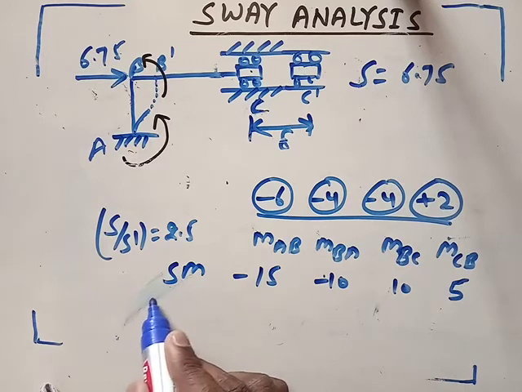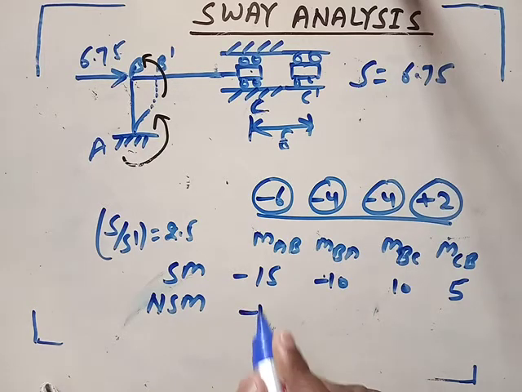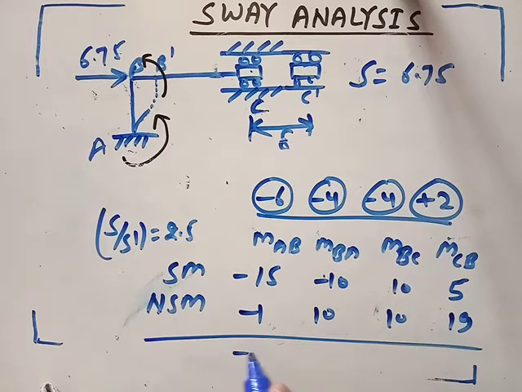And what was the value of non-sway moment? Previously we got non-sway moment in our first case. It was minus 110, 10, and minus 110, 10, and 19. You must remember. So what is the net moment? This is minus 16, this is 0, this is 0, and this is 24.